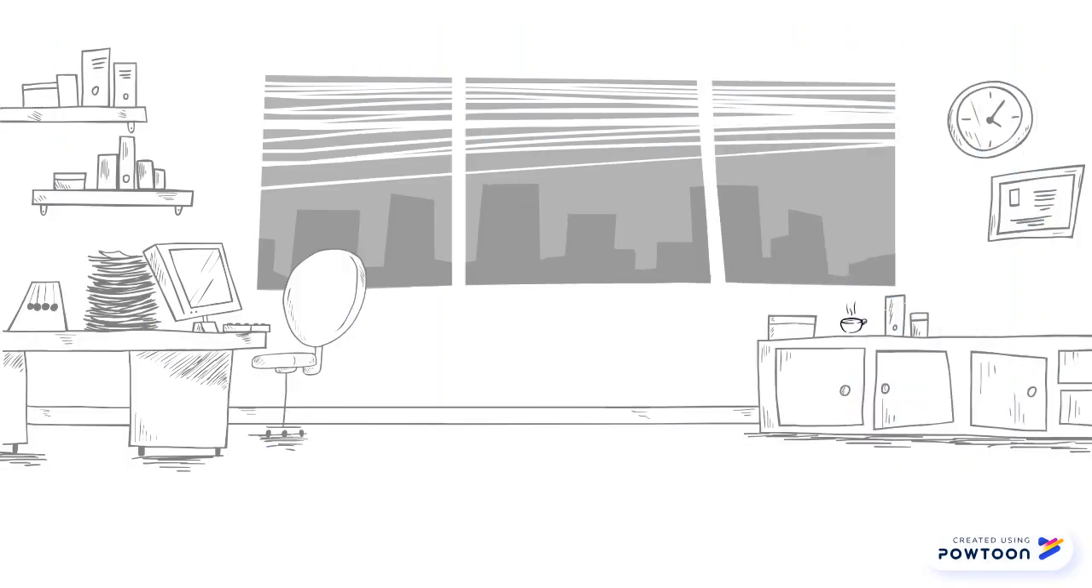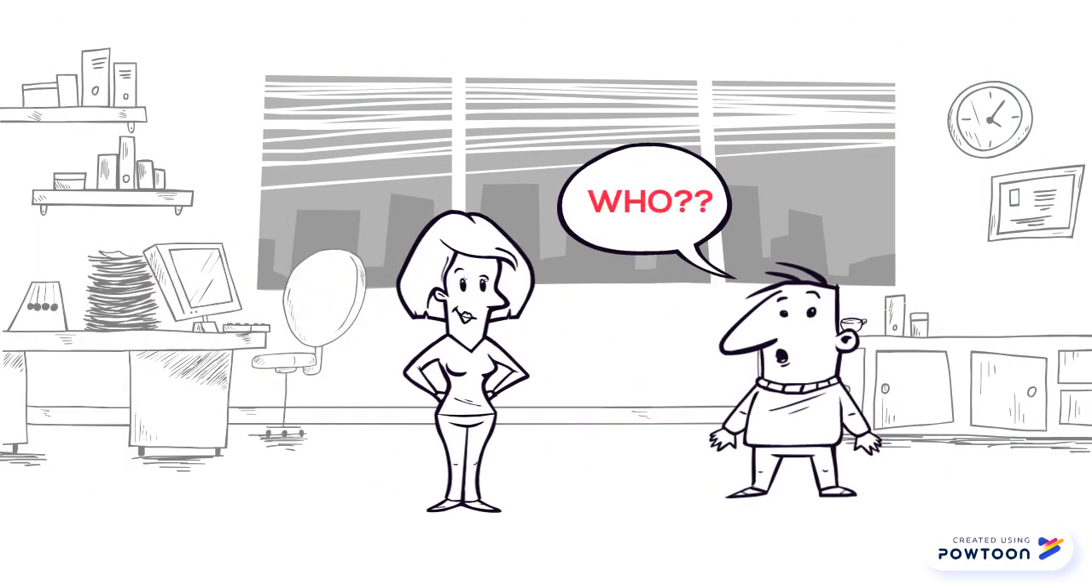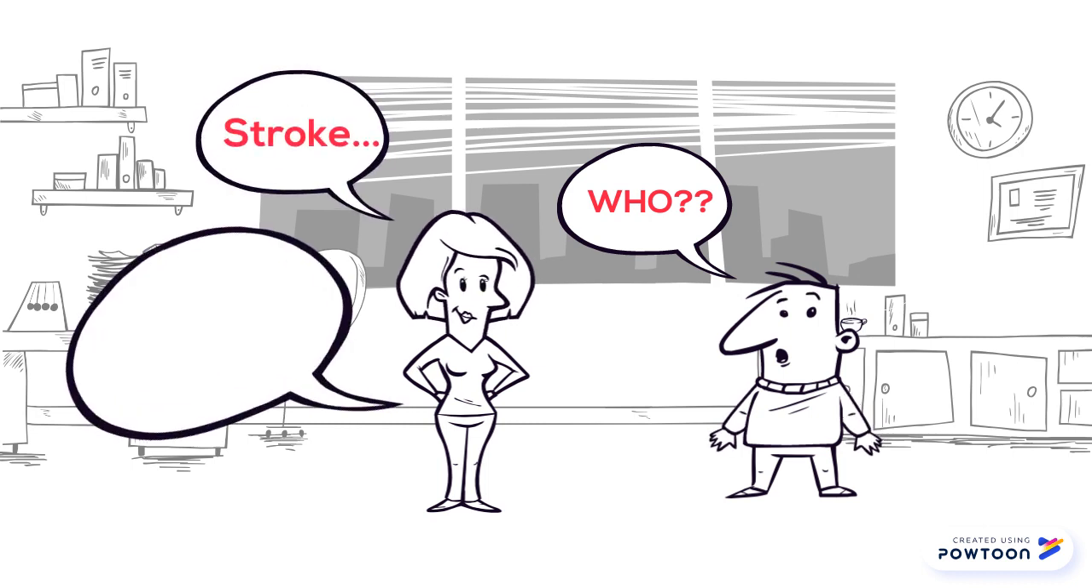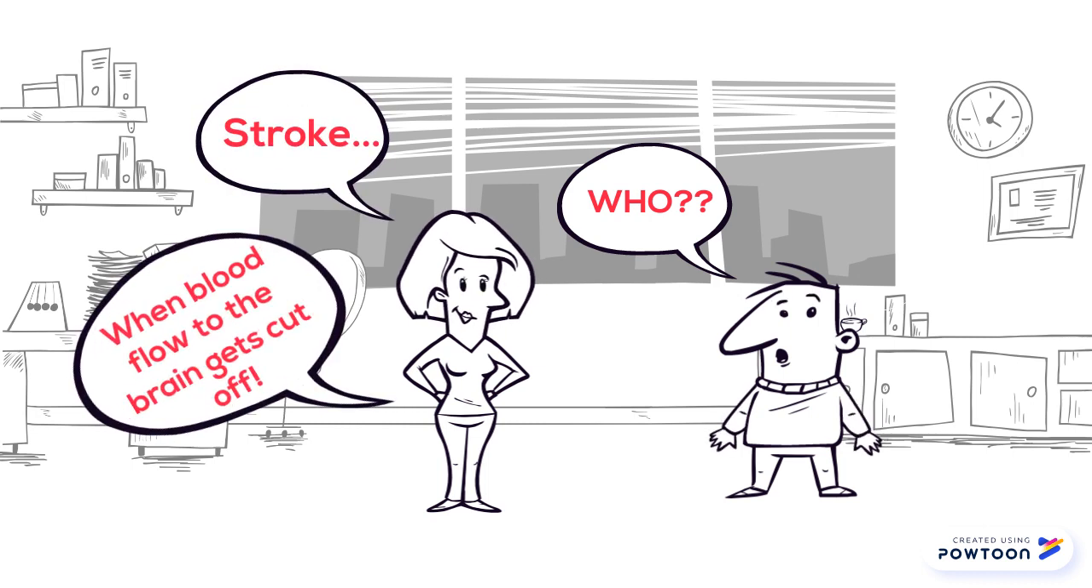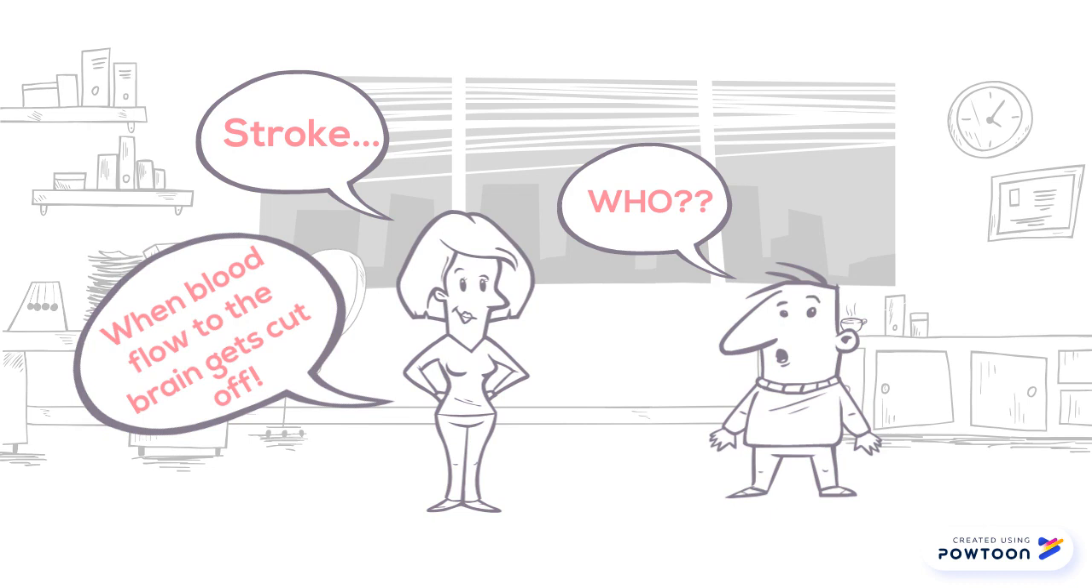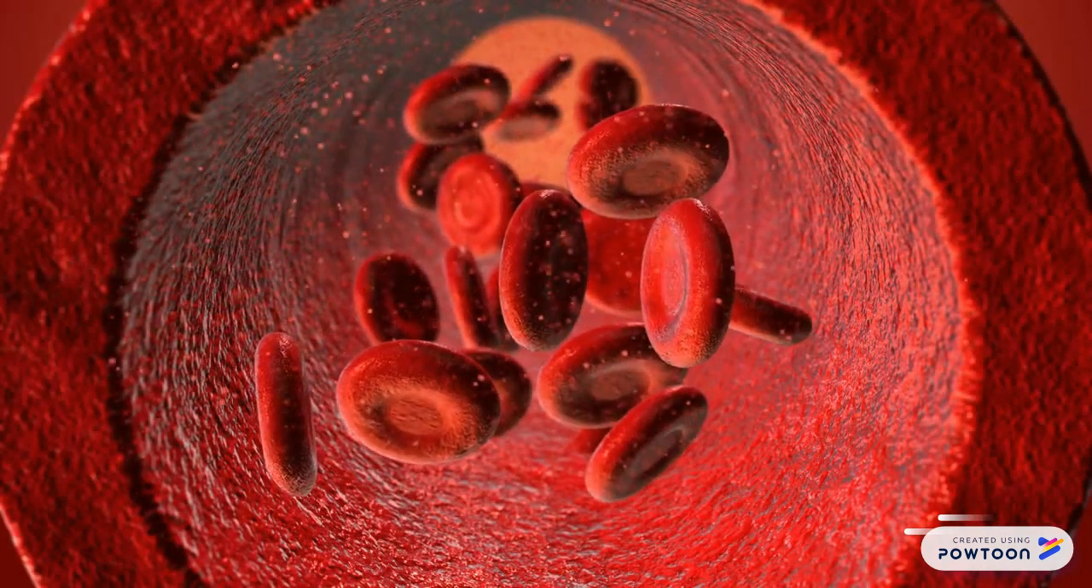Now, you might be thinking, what is unilateral neglect and who does it happen to? Commonly, it occurs in people who suffer from a stroke or another injury to certain parts of the brain. A stroke is when the blood flow to our brain is blocked due to a clot or the blood vessel breaks.